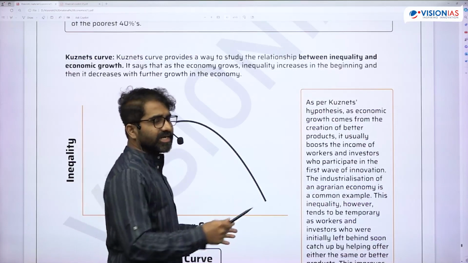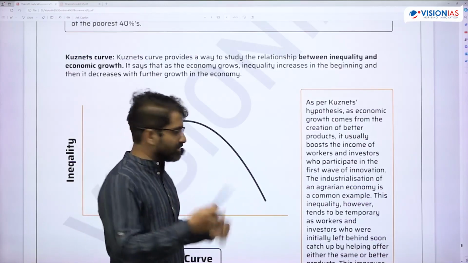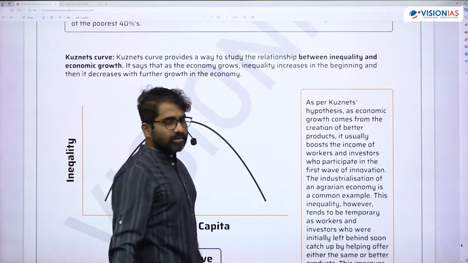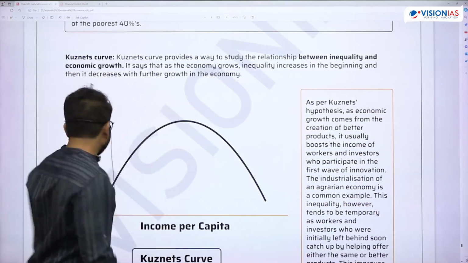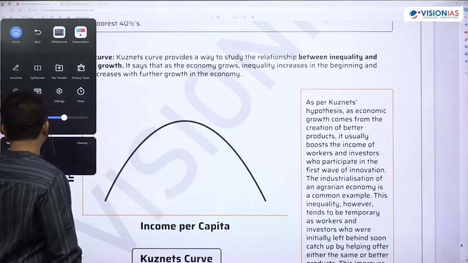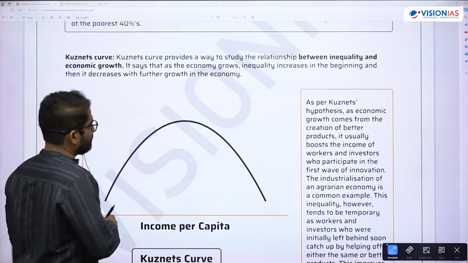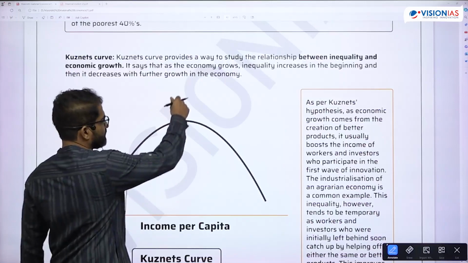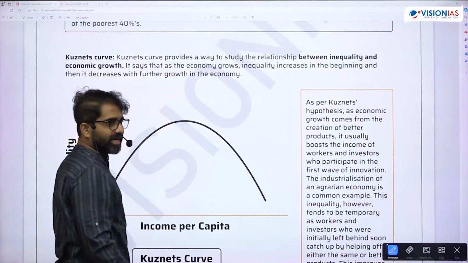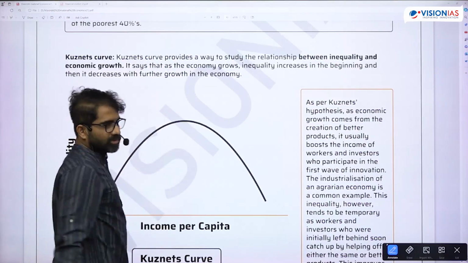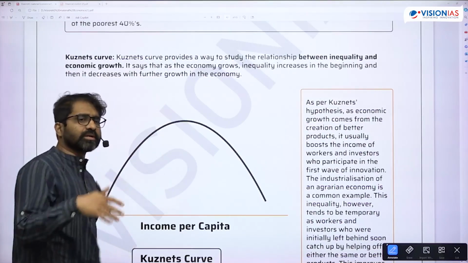So countries generally talk about inclusive growth, sustainable development and all that at this level, once they grow. Every country is at a different level. So that is the reason you can't have uniform policies. For example, there are some countries which have already grown to a great extent, and there are some countries which are still growing. So you cannot have uniform policies across.